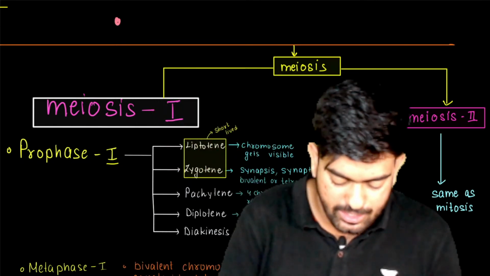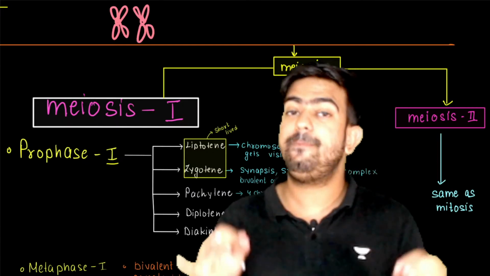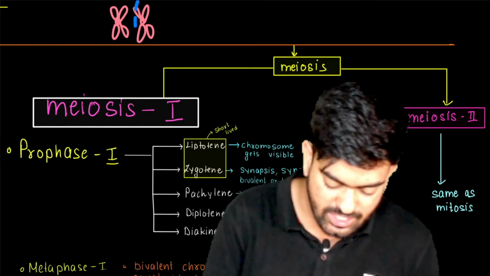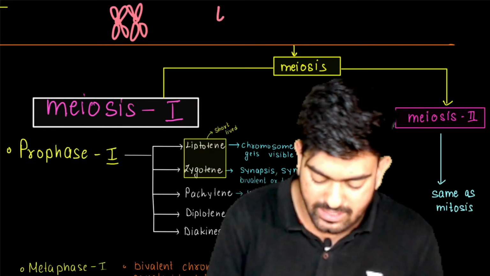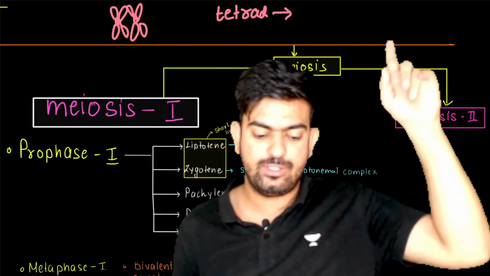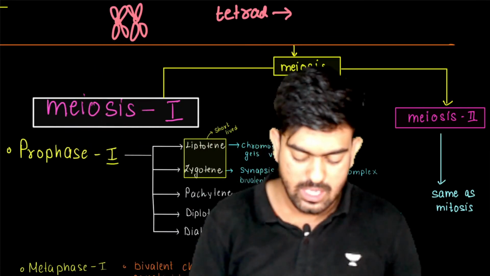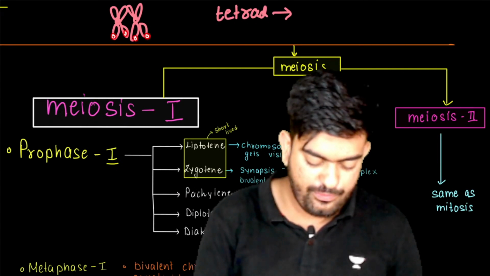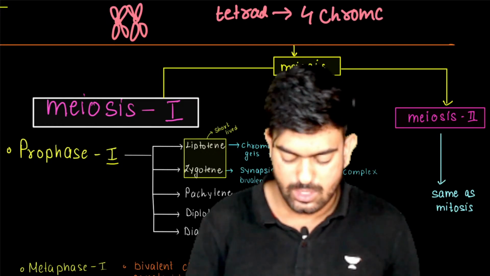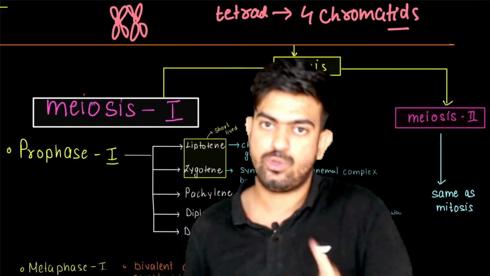We saw that during meiosis there is a pairing of homologous chromosomes, and the pairing of homologous chromosomes is known as synapsis. So why do we call it a tetrad or bivalent? The term tetrad is used for the number of chromatids. So how many chromatids do we have here? If you see, we have 1, 2, 3 and 4 chromatids. We have 4 chromatids, and this is the reason why we call it a tetrad.